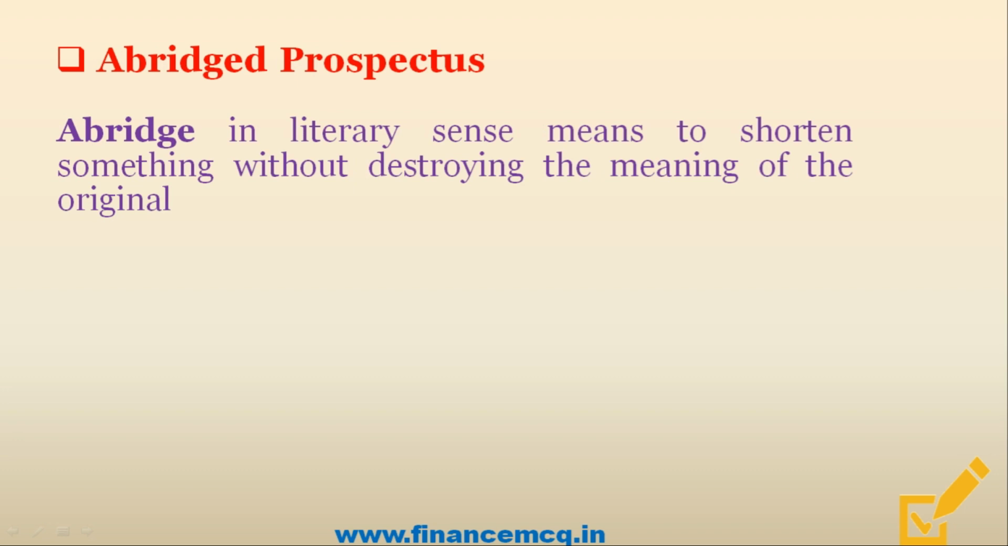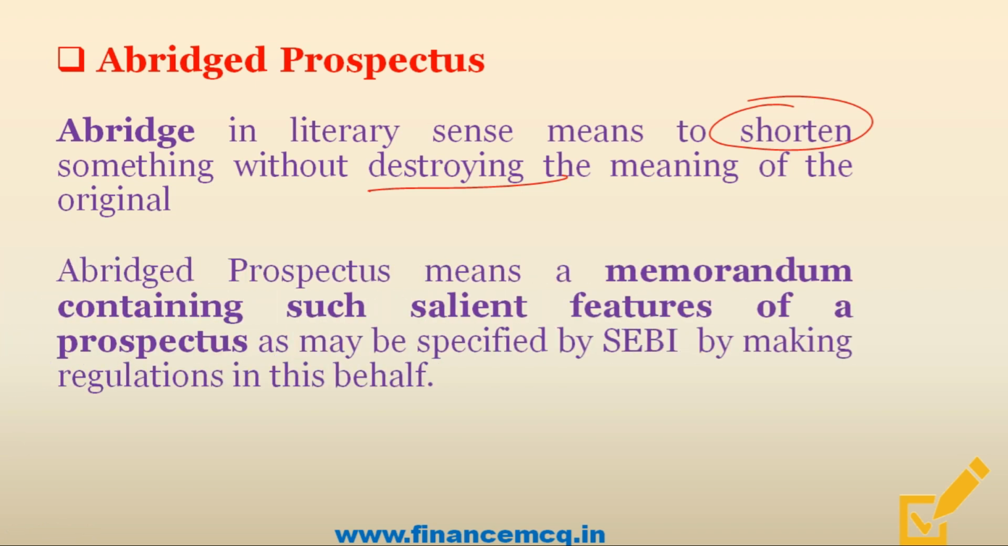So friends, abridged in literary sense means to shorten something without destroying the meaning of the original. So friends, prospectus in today's world is a very voluminous document and one cannot be expected to read it completely. So friends, this is where abridged prospectus comes into picture. So friends, abridged prospectus provides a quick, relevant and crisp information about the company. And friends, this is a memorandum which contains such salient features of the prospectus. So friends, basically abridged prospectus is a summary of the main prospectus.